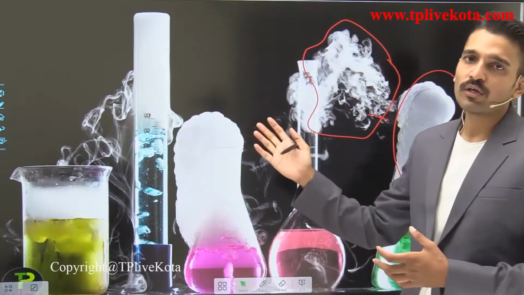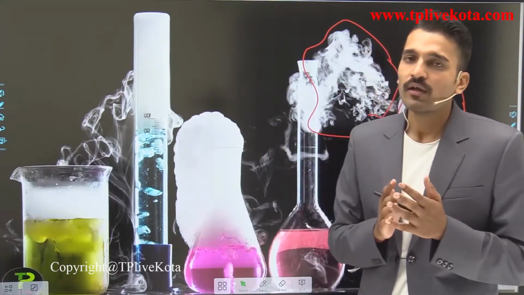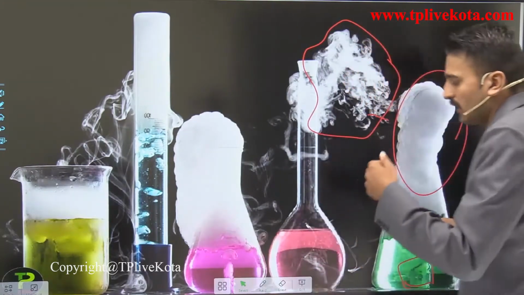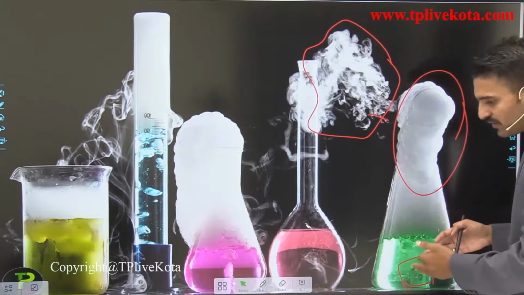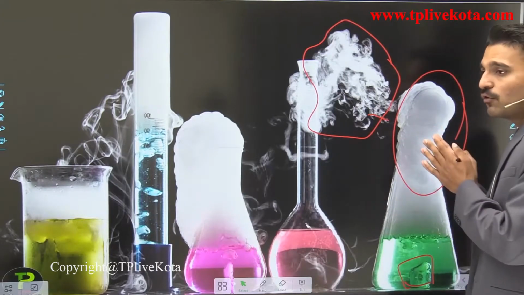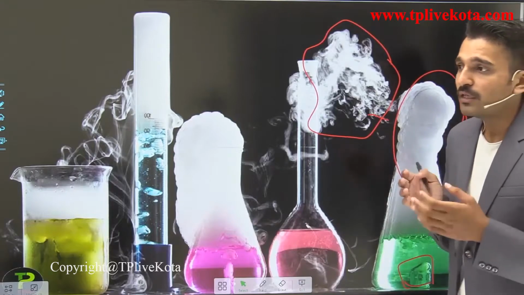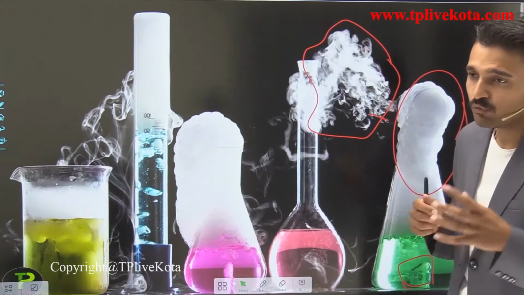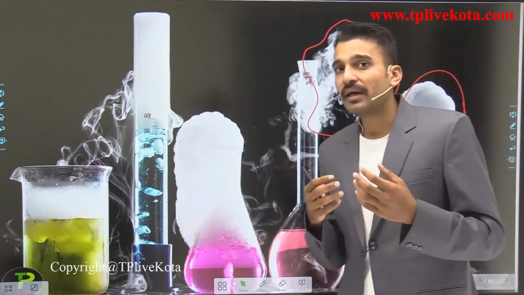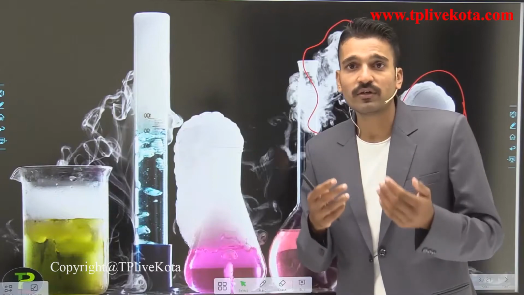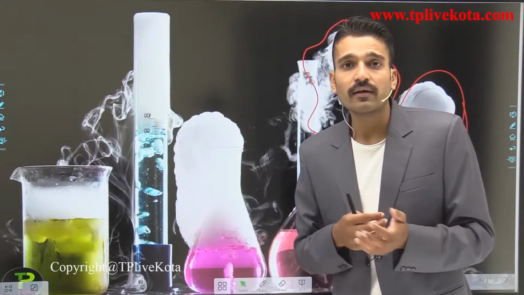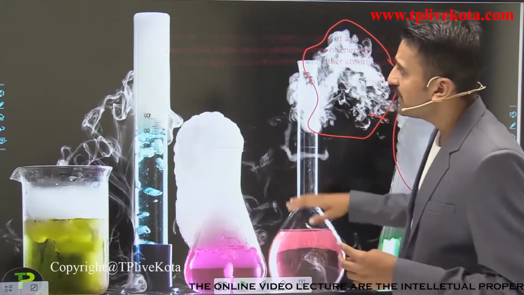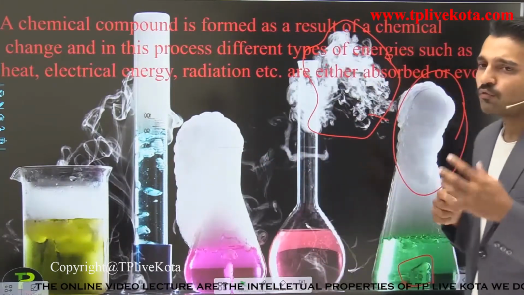And in this particular chapter, as I have told you earlier, we are going to deal with the reactions and the balancing. I know this is a metal, and if it is present in a particular kind of solution, the gas evolved might be something. So I should be able to name this reaction. What kind of reaction it is, I have to name it. And if I want to balance the reaction, I can also balance this. But first I have to know how I can write a chemical equation. So let us start with the chemical compound. So what is a chemical compound?